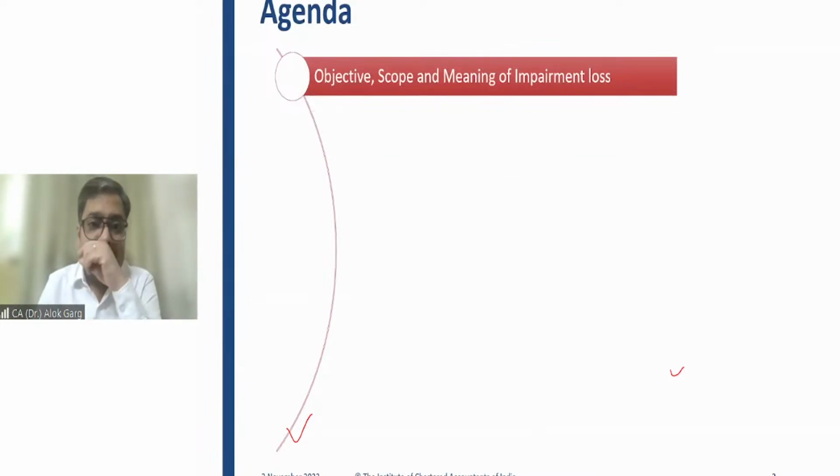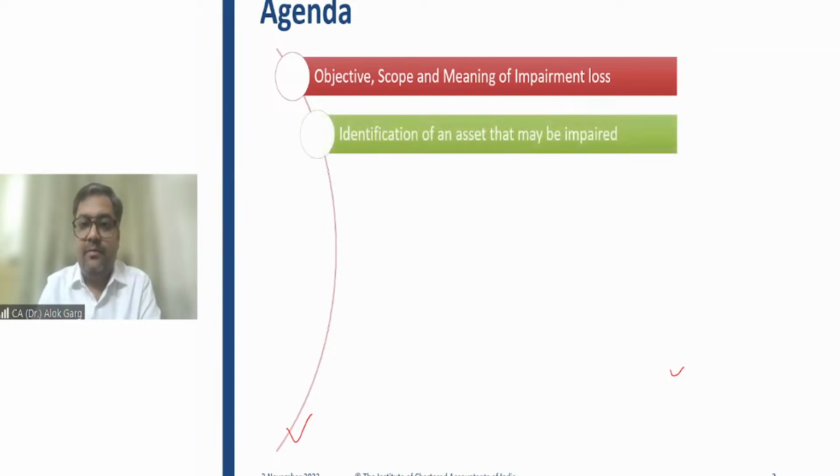Friends, as far as the agenda is concerned, I'll touch upon the objective of the standard, the scope and meaning of impairment loss. This impairment is not only a theoretical exercise. When you practically apply impairment, it requires a lot of fair valuation. So it's a cost compulsive exercise as well as a time consuming exercise. You have to engage a valuer who will do the valuation, and that valuer will of course charge a fee.